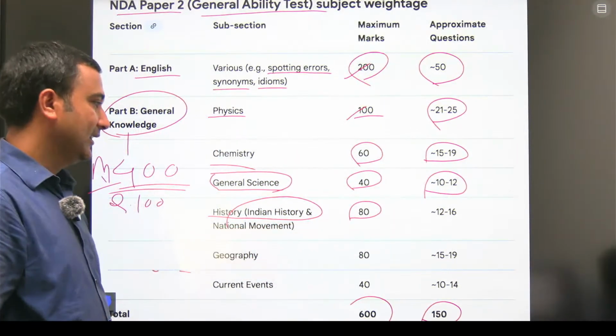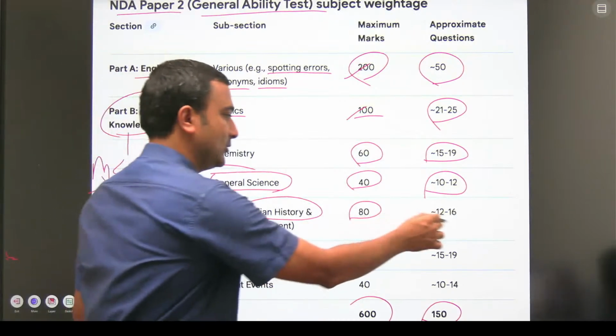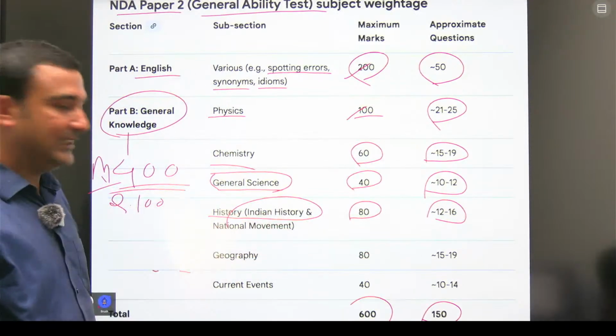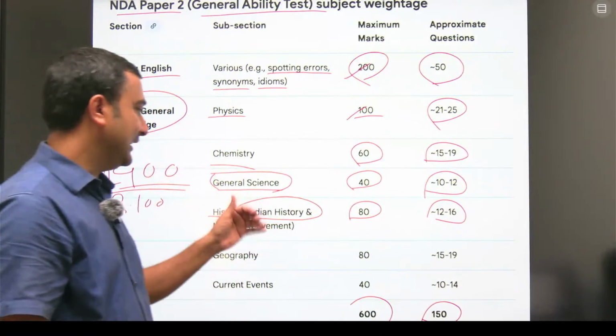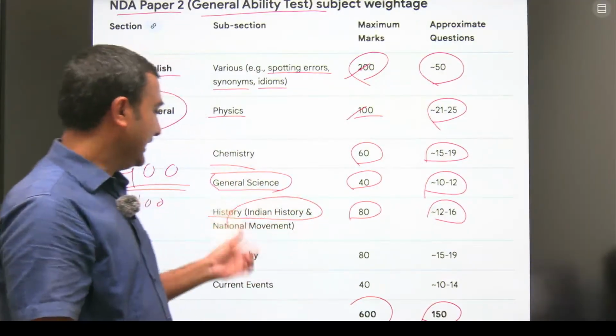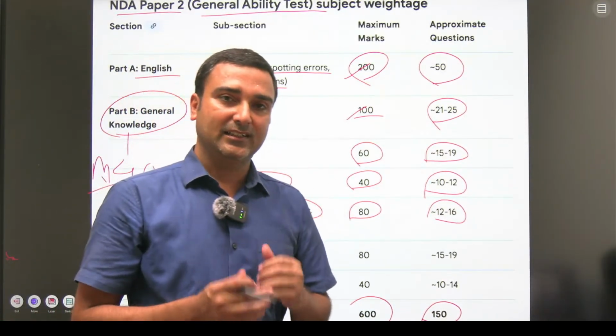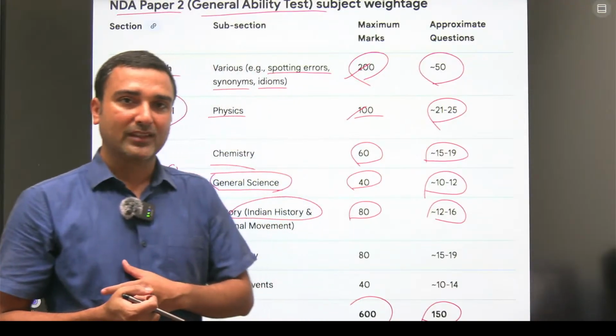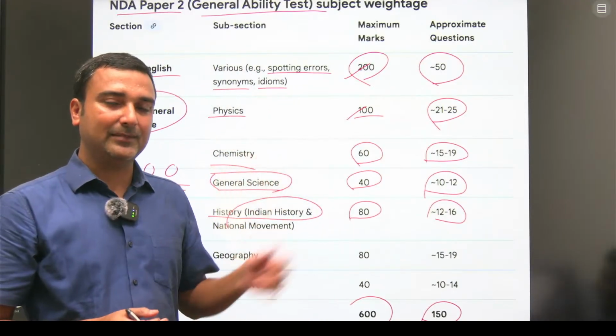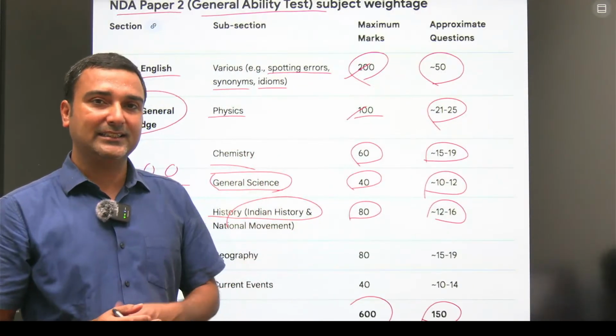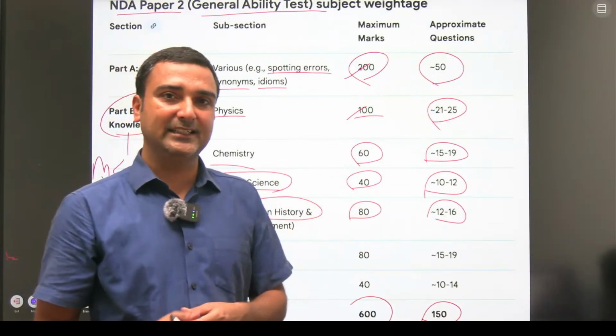12 to 16 questions are from history, and most of the history is Indian history and the national movement. Means for the national movement, 1885, when our freedom struggle started, when the Indian National Congress was formed in 1885 AD.